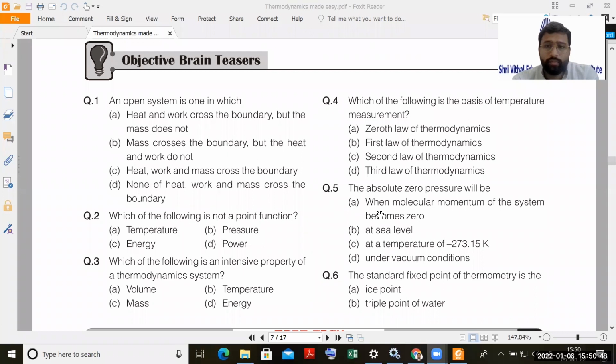The correct answer here is when the molecular momentum of the system becomes zero. That means the system is under zero pressure. What about sea level? What will be the pressure at sea level? Anybody can answer.